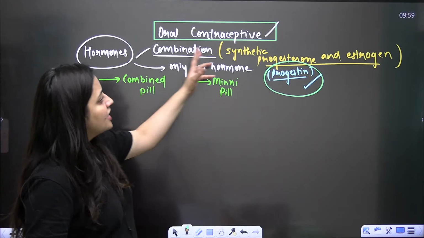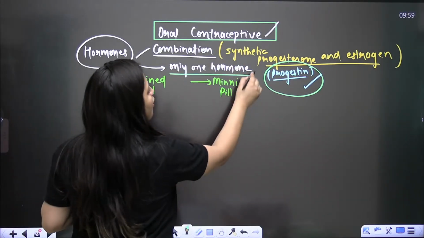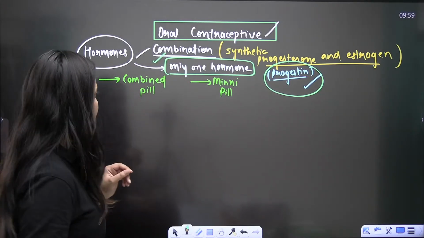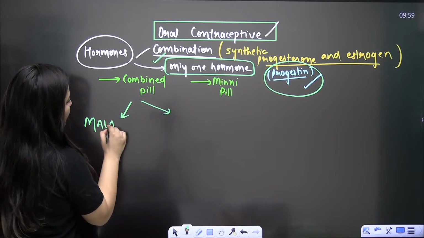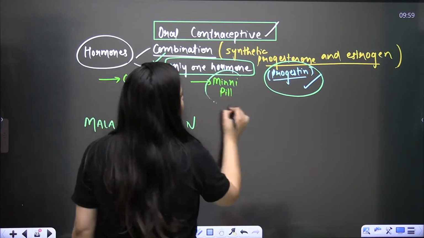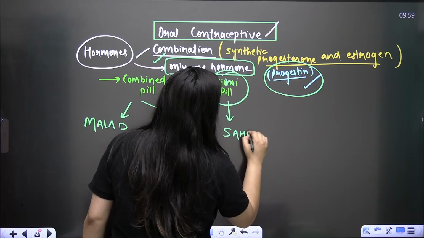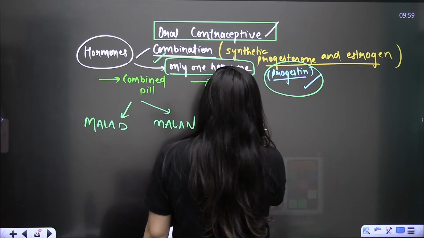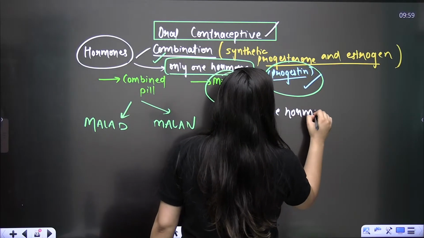So they are in combination. Progesterone is more and the estrogen is less. And when only one hormone is preferred, they go for the synthetic progesterone. Like in the case of combined pills, you have the example of Mala D and Mala N. And when it is the mini pill, the most commonly used is Saheli. I'll explain it as well. So only one hormone is present.